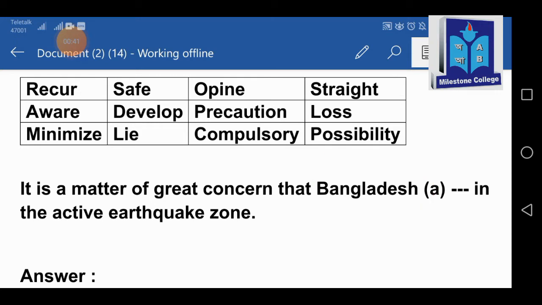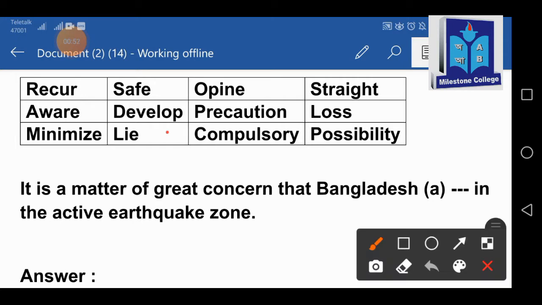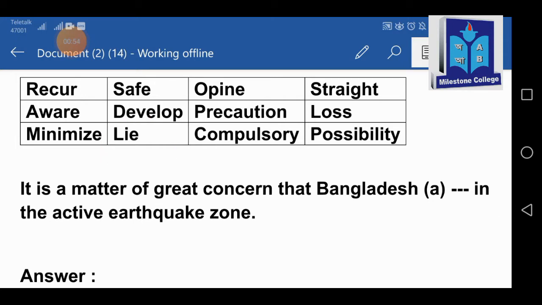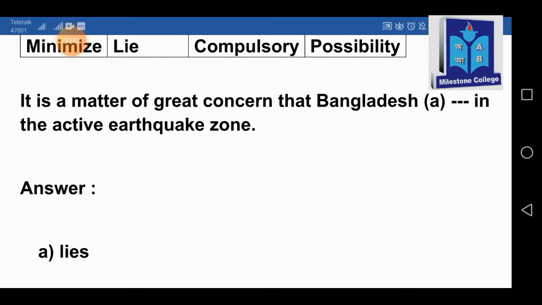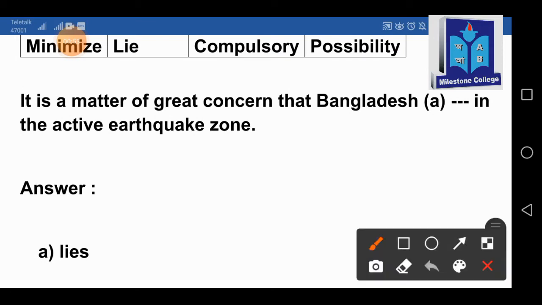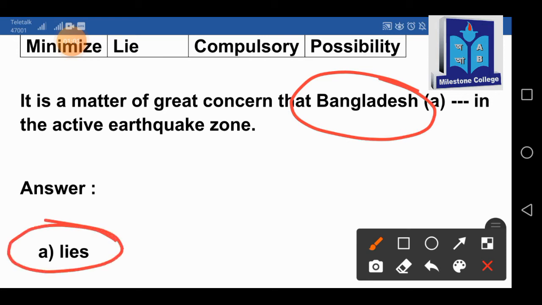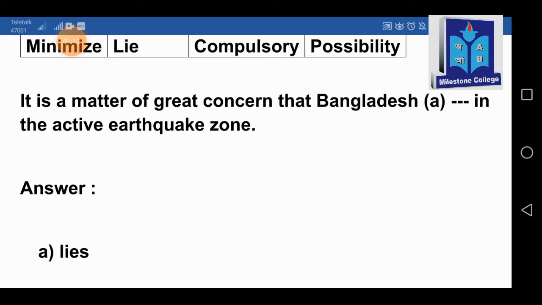So what does the sentence mean? Bangladesh dash in the active earthquake zone. That means Bangladesh is situated. So here the verb will be lie, and the answer will be Bangladesh lies. Since Bangladesh is in third person singular number, that's why I have added an extra s with the verb lie. So this is our first answer. Bangladesh lies in the active earthquake zone.